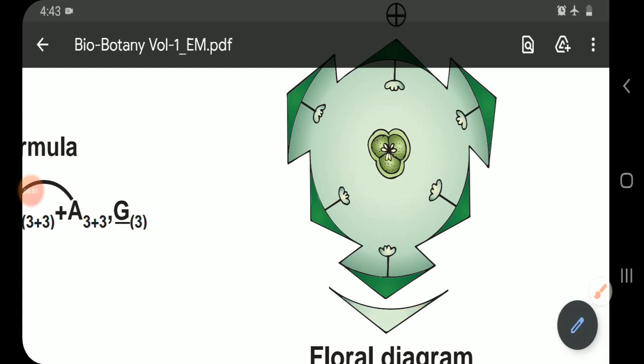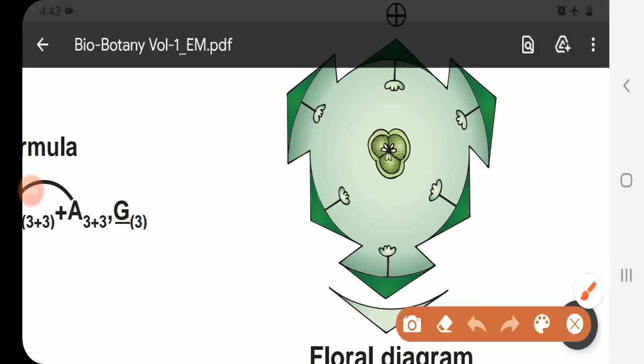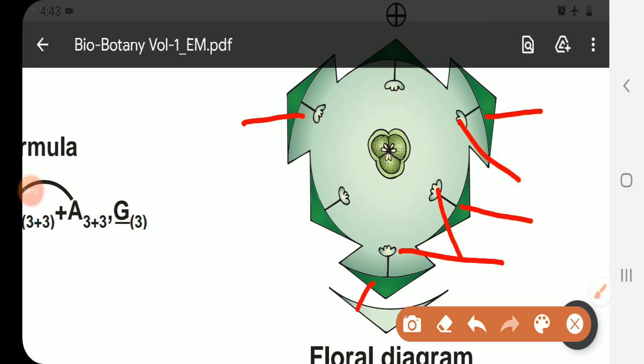And the tepals are three in each whorl. There are two whorls, that means each whorl has three. The outer whorl is three and the inner whorl is three. So totally 6 tepals are present. They are fused. That's why they are called syntepalous. And they have the anthers, also 6, 3 in the outer and 3 in the inner whorl.